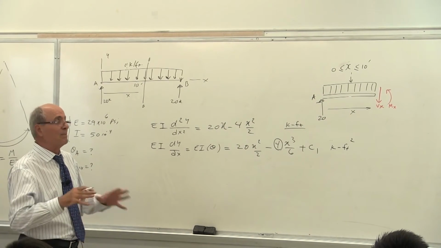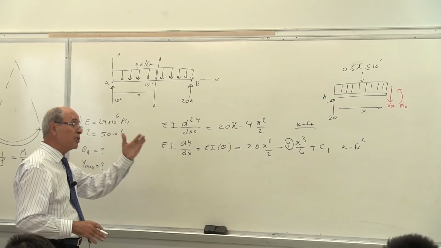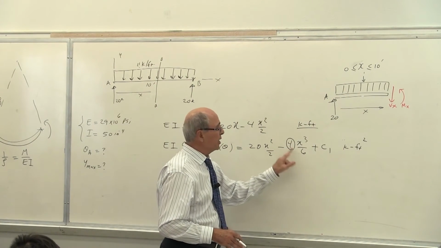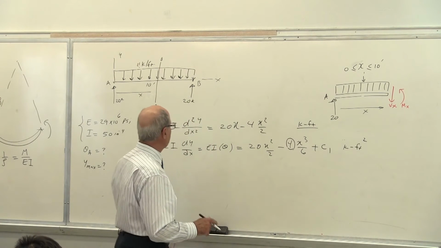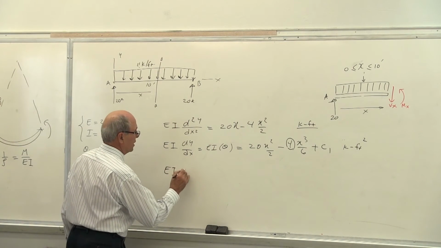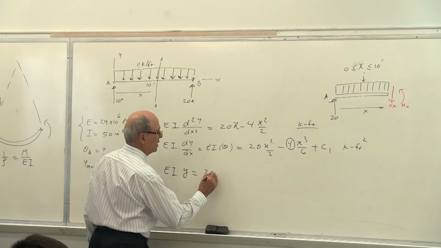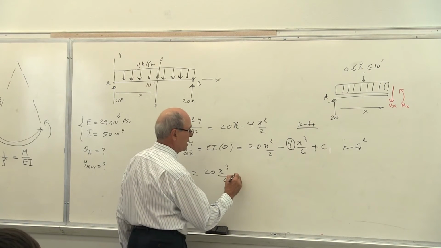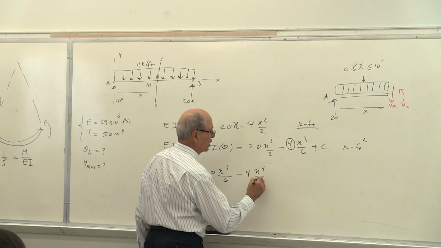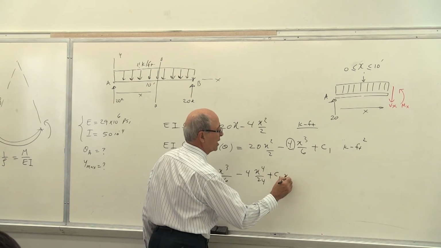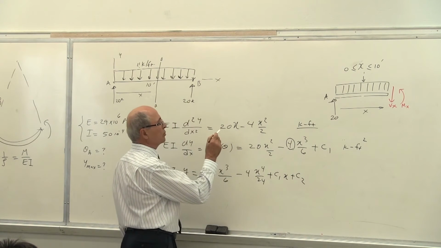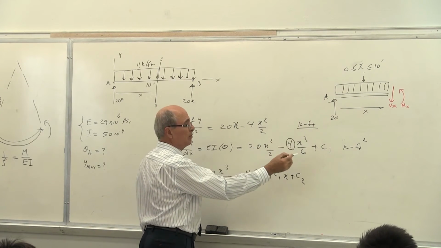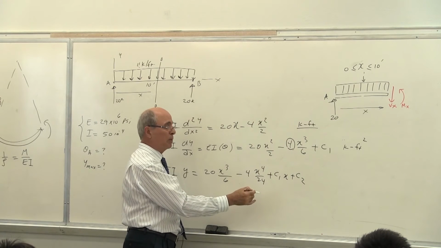Everybody understand as far as the math is concerned? So there is a trick which we have to use for programming purposes. Why not use it here? I never divide these 2 by each other. You will see in a minute what happens next. So EIy becomes equal to 20x to the power of 3 over 6 without dividing these 2 together, minus 4x to the 4 over 24 plus C1x plus C2. Do you see the routine here? x squared divided by 2, x cubed divided by 6, x to the 4 divided by 24.